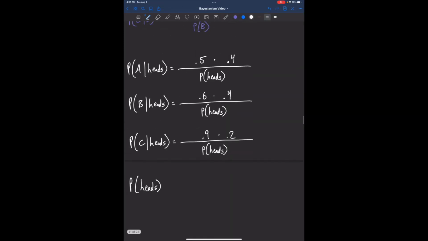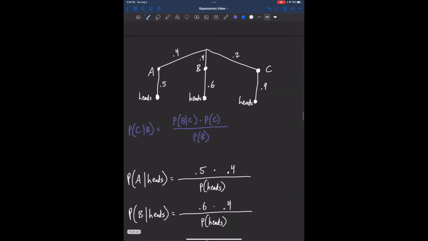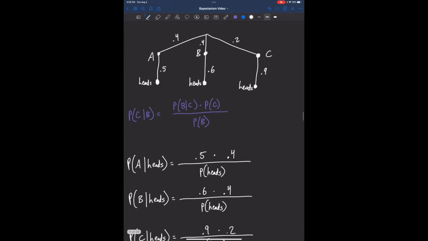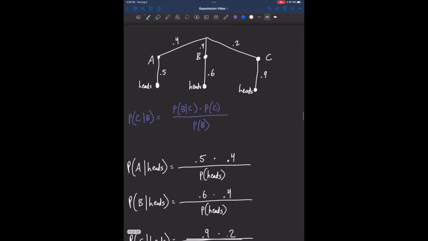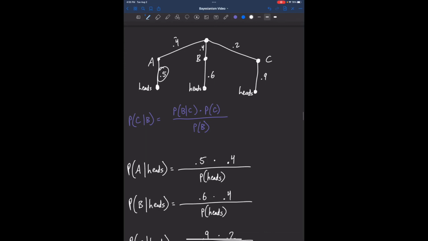Don't worry too much about how the probability of heads gets calculated, the Bayes denominator. We use something called the total law of probability, and I'll just show you how that gets calculated. The probability of heads is, we go down here and look at every node that has heads beside it, and we backtrack up the tree all the way to the top node, multiplying each of these probabilities together.